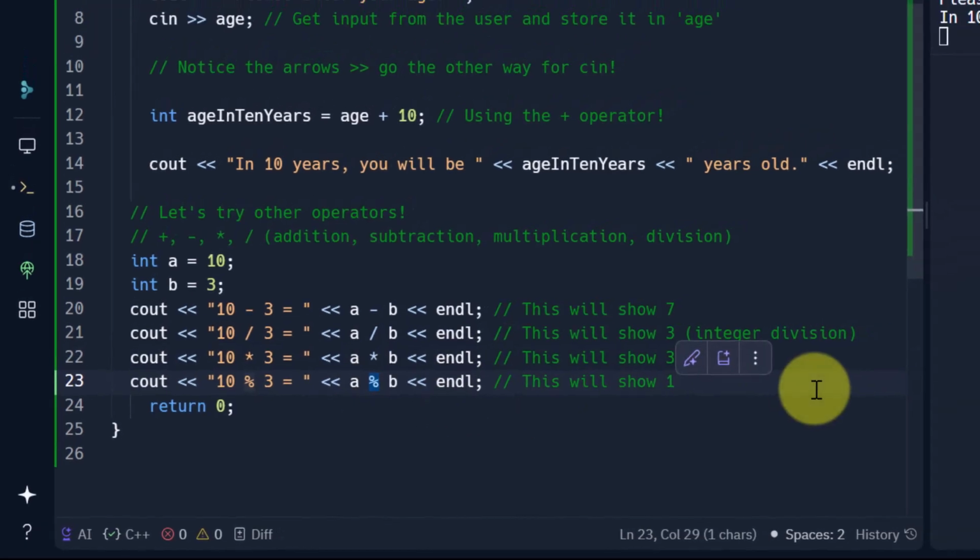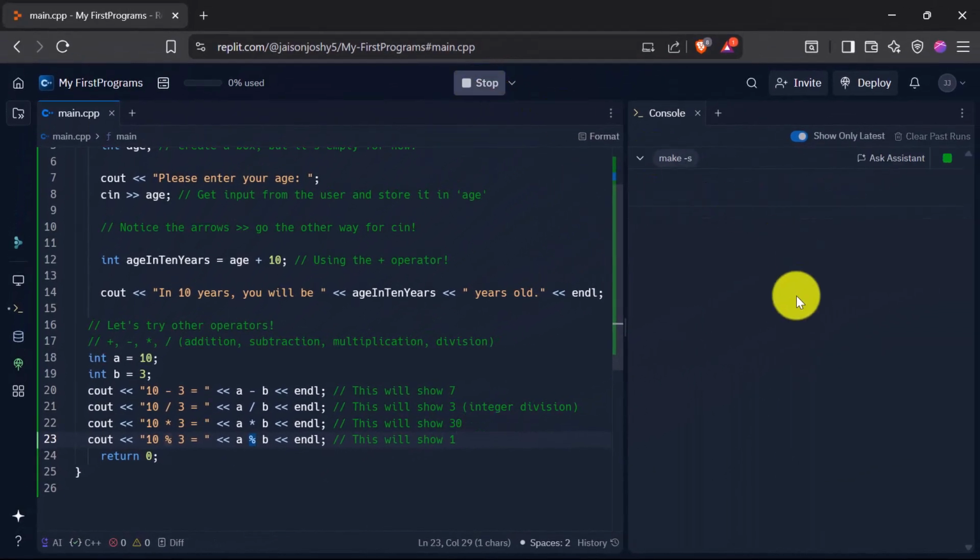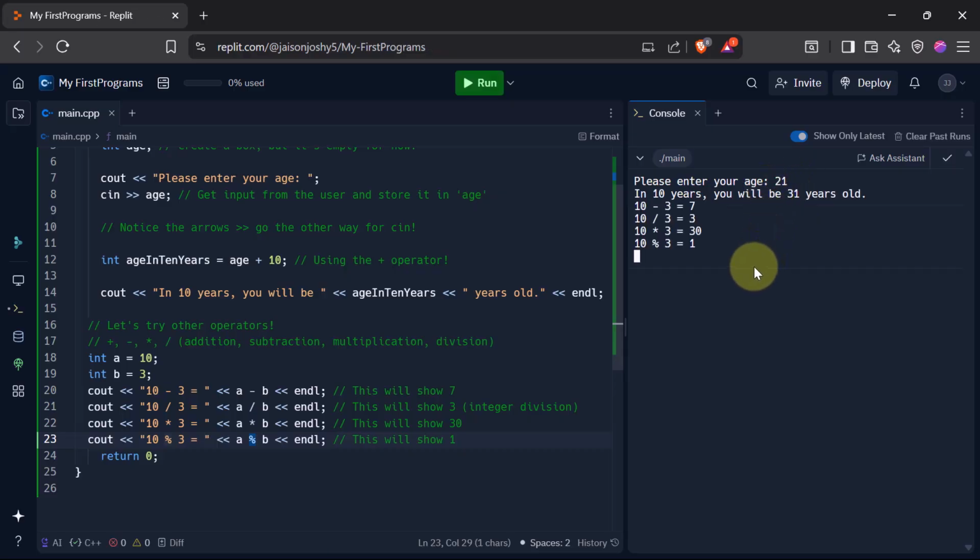Okay, let us run and see if it is working as expected. Okay, that part is still there. Let's just write anything there. Okay, now see, 10 minus 3 equal to 7, 10 divided by 3 equal to 3, 10 into 3 equal to 30, and 10 modulo 3 is equal to 1. So we see that this is how we can make use of operators in C++.